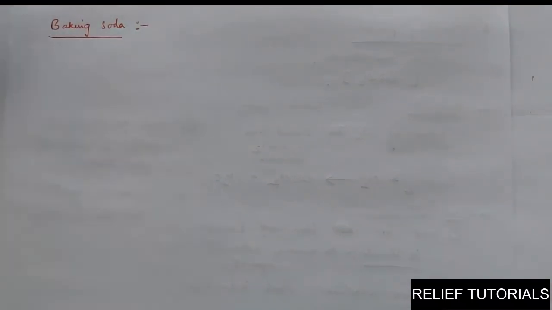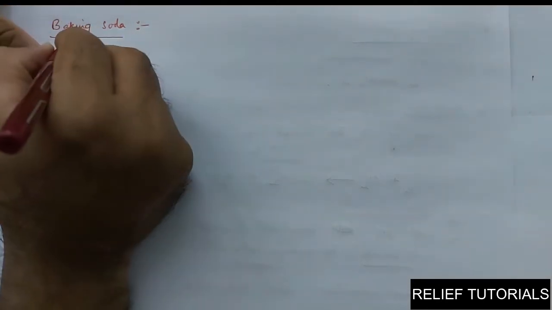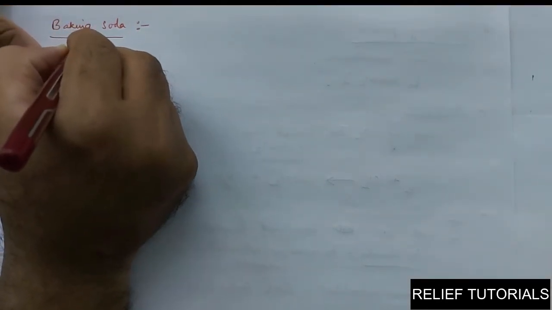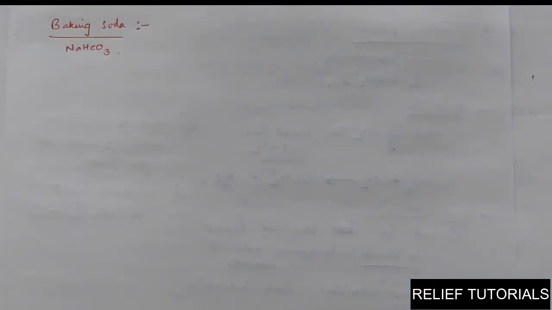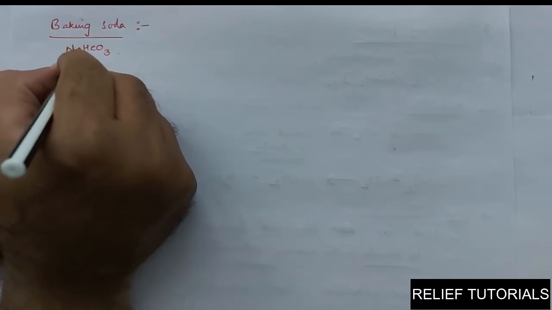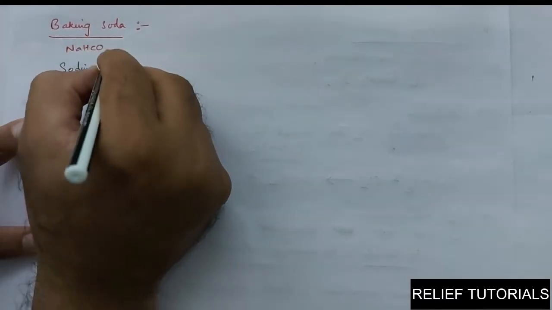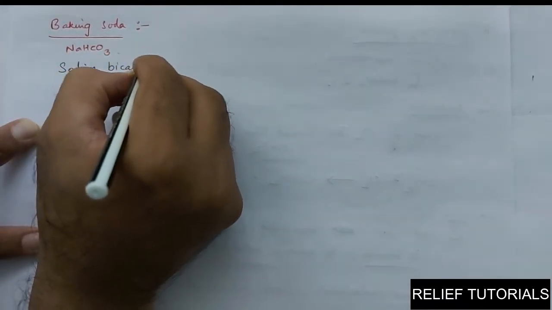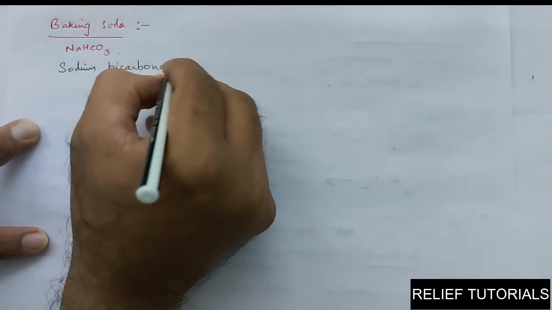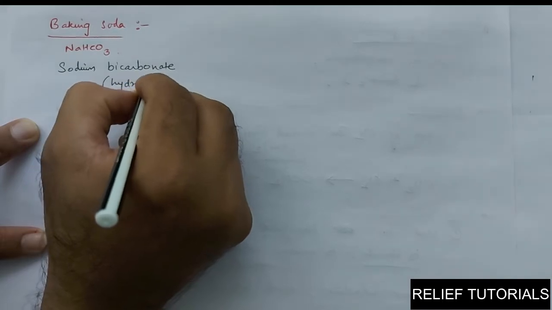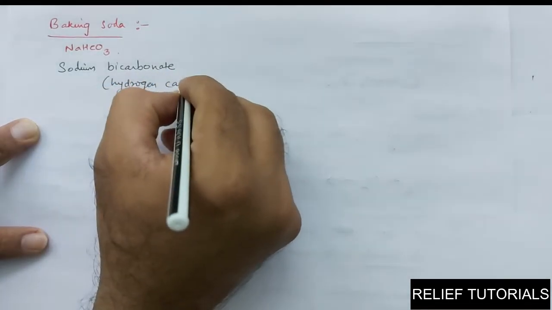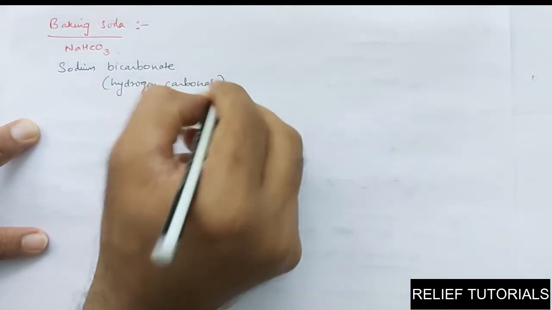Baking soda, having the chemical formula NaHCO3, sodium bicarbonate, or also called sodium hydrogen carbonate.